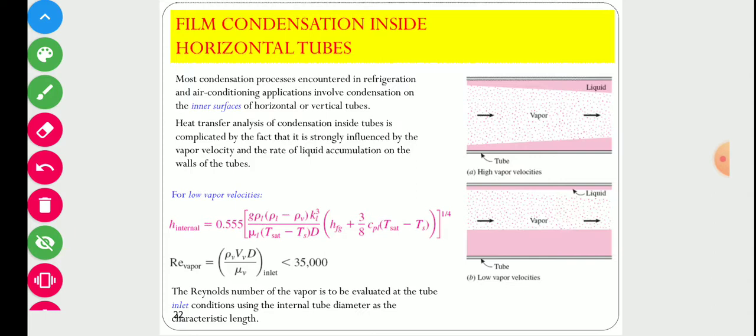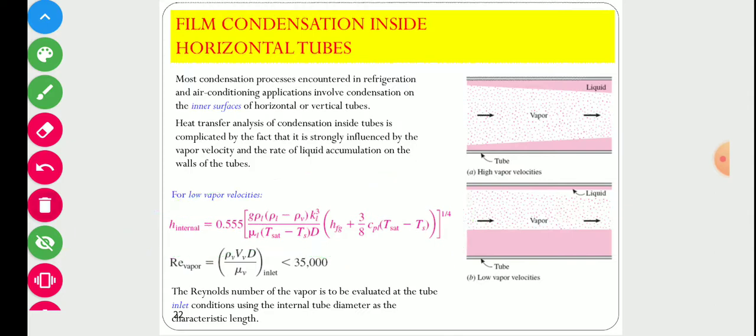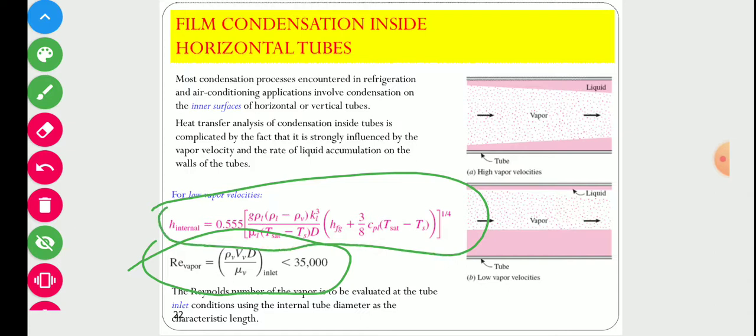So for low vapor velocity, this is the heat transfer coefficient when the condensation occurs inside the tube, and this is the Reynolds number for that case. This equation is valid only for Reynolds number less than 35,000.